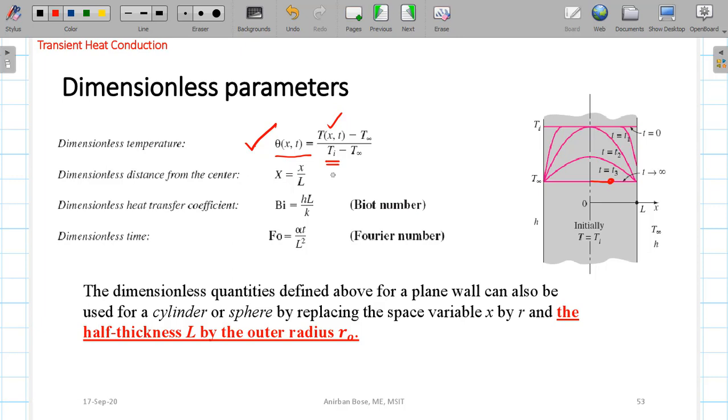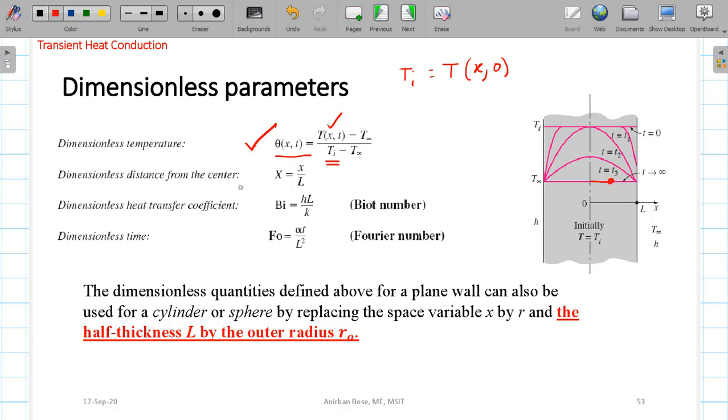Ti, remember, is the initial temperature, because initially everywhere the temperature was the same. So this Ti is basically the temperature at any position x at time equal to 0. So this quantity is the dimensionless temperature.